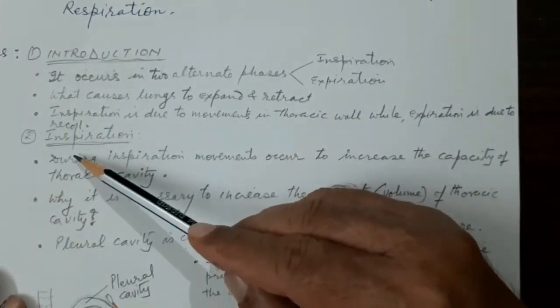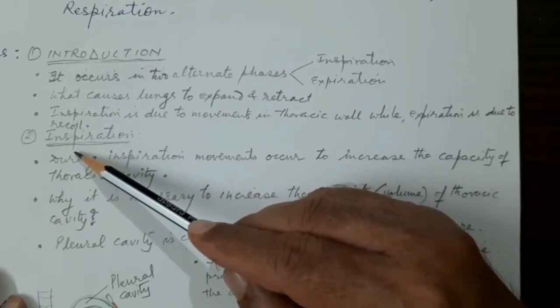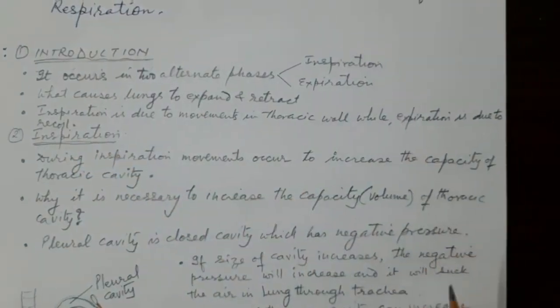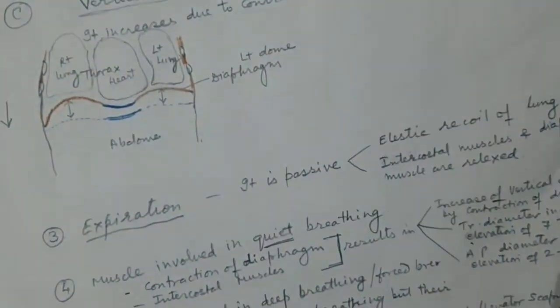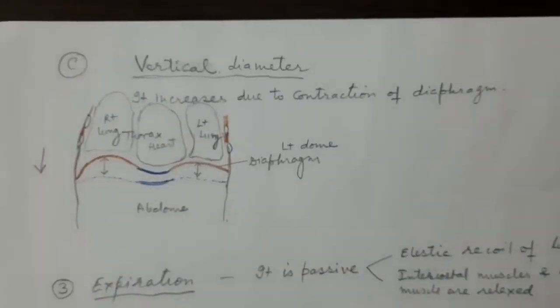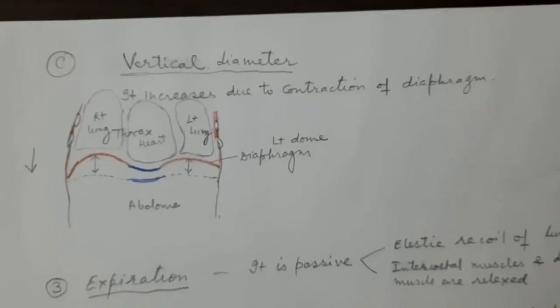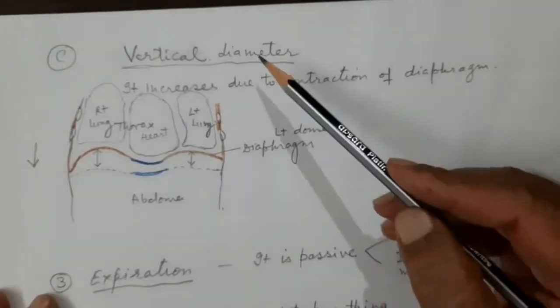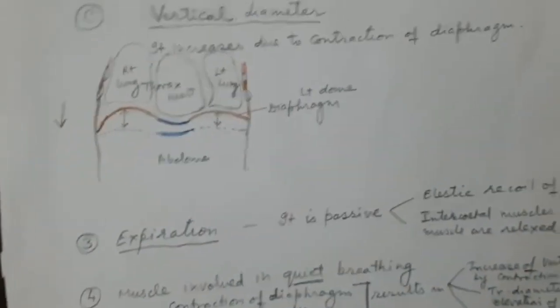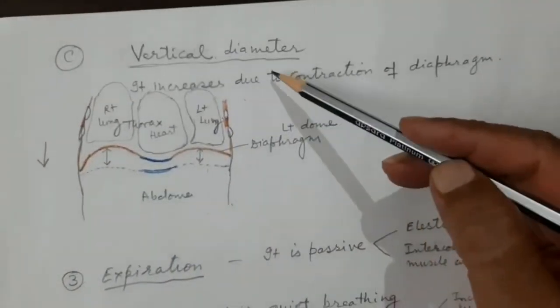Then second point, I will tell you about the inspiration, inhalation, and then I will talk about the various diameters which increase in the inspiration. For example, anteroposterior, then the transverse diameter, and then the increase in the vertical diameter.